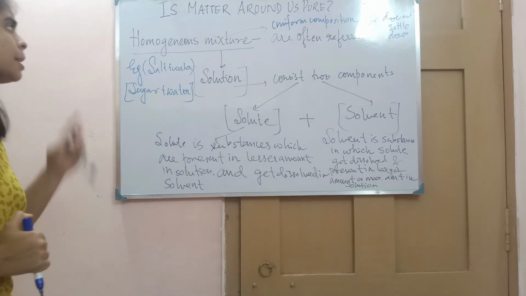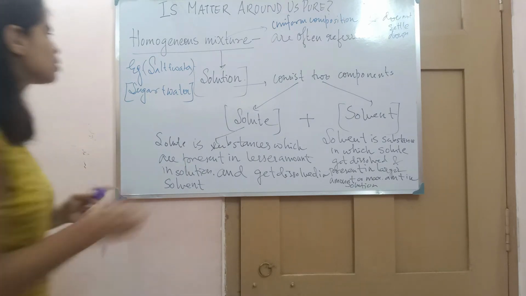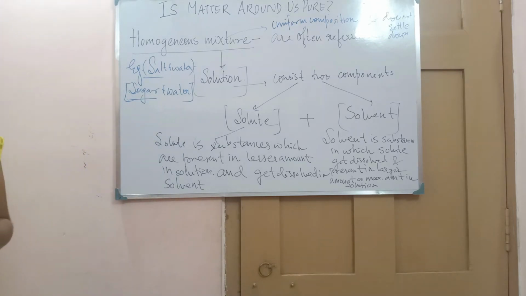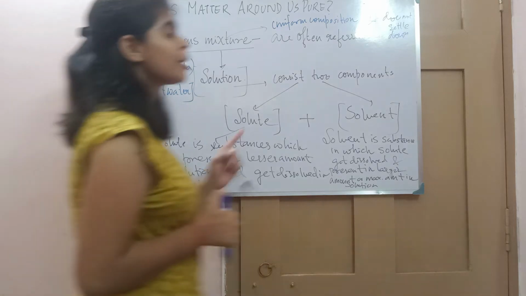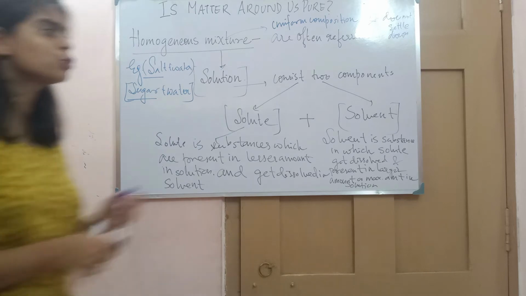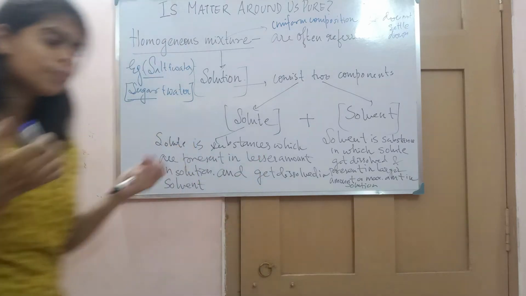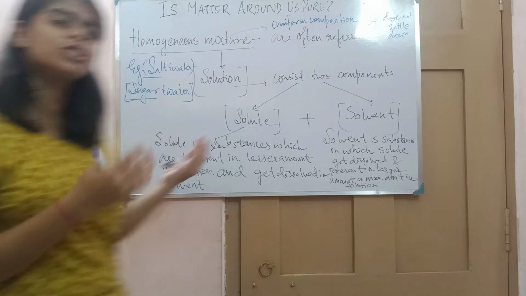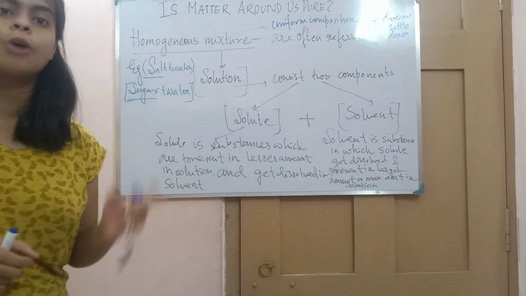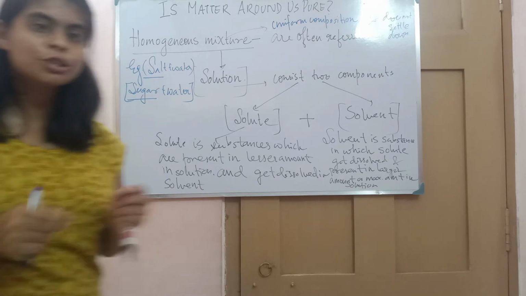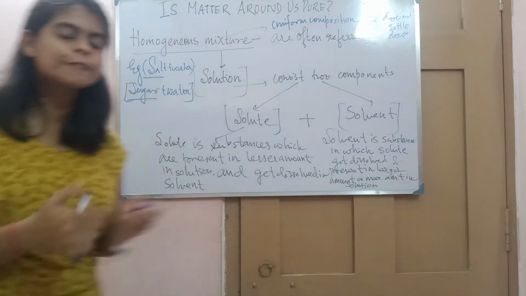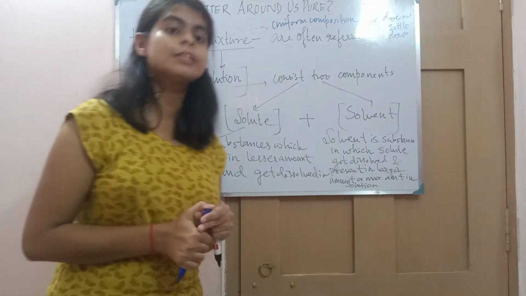Now tell me, in this homogeneous mixture, are the salt and sugar soluble? Yes. So remember, whenever you are referring to a homogeneous mixture, you have to remember that the components get dissolved in it. Whatever you are adding to another substance, that substance gets dissolved.